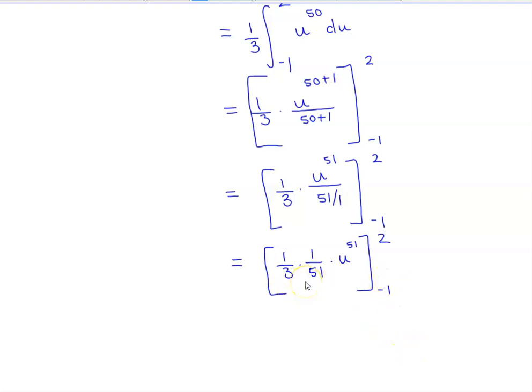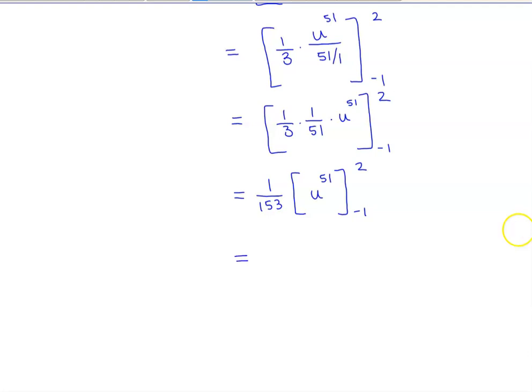So we're going to factor out the constants. We know that 1 times 1 is going to give us 1, and 3 times 51 is going to give us 153. And then we're going to evaluate u to the 51st power going from negative 1 to 2. So let's substitute our upper and lower limits. We have 1 over 153, and we have 2 to the 51st power minus negative 1 to the 51st power.